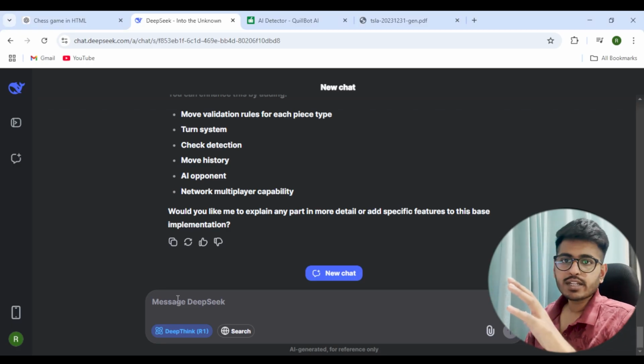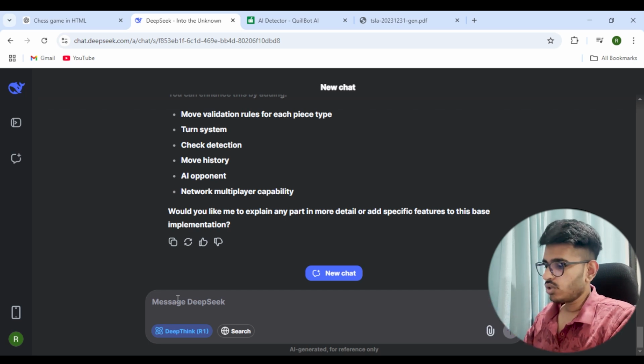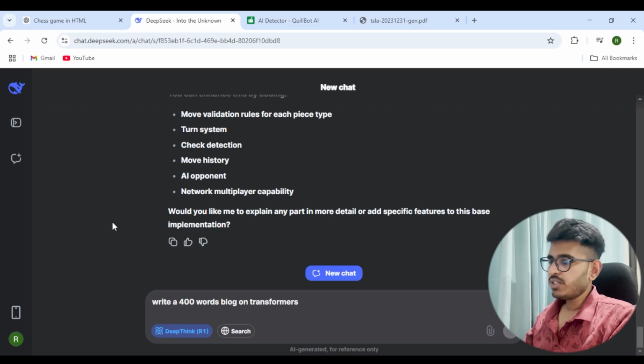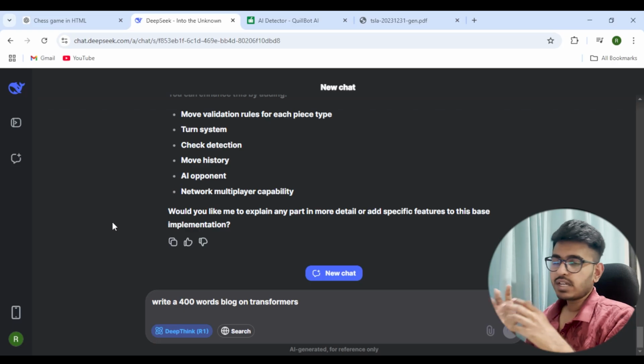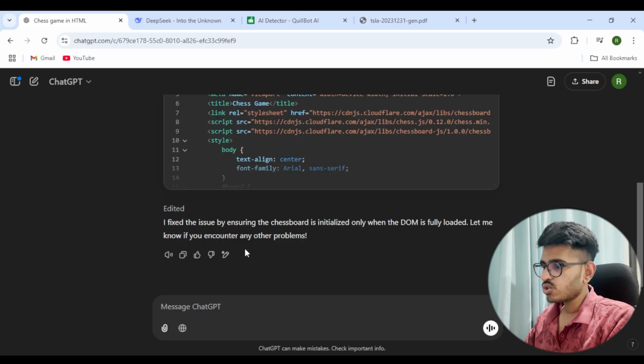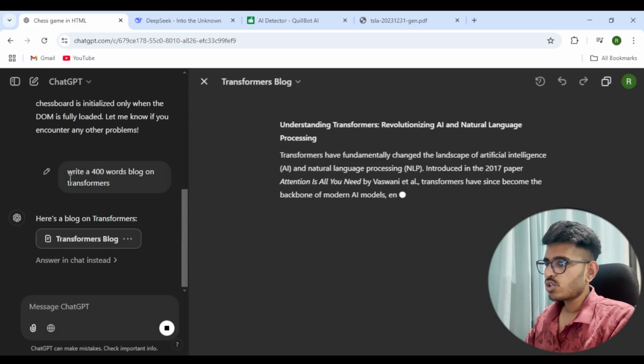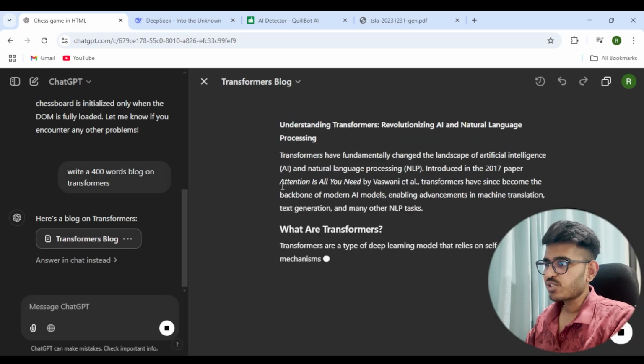Content writing is one of the main use cases of LLMs, if I have to say. So let me give a prompt where I want it to write a blog on transformers. I have very specifically mentioned that it has to be 400 words only. Okay, so this is still running. I'll also run the same prompt in GPT as well. There's something that I want to compare, and you'll get to know what it is.